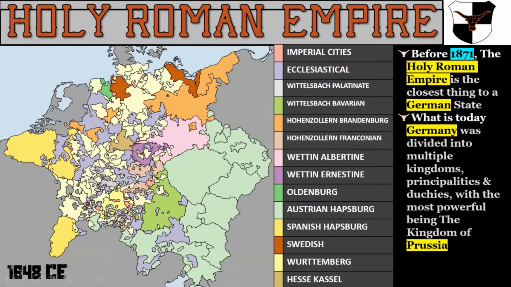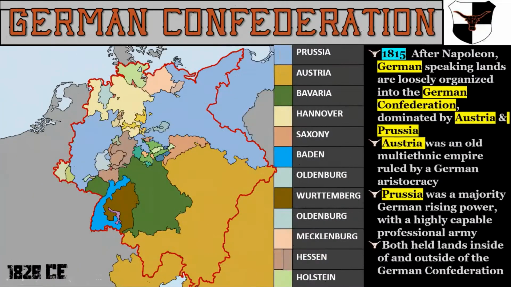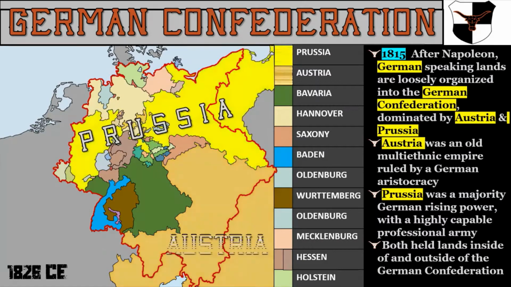1900s. Before 1871, the Holy Roman Empire is the closest thing to a German state. What is today Germany was divided into multiple kingdoms, principalities, duchies. After 1815 and after Napoleon's rise, German-speaking lands were loosely organized into the German Confederation, which was dominated by Prussia and Austria. Austria was an old multi-ethnic empire ruled by a German aristocracy. Prussia was a majority German rising power with a highly capable professional army. Both held lands inside of and outside of the German Confederation.